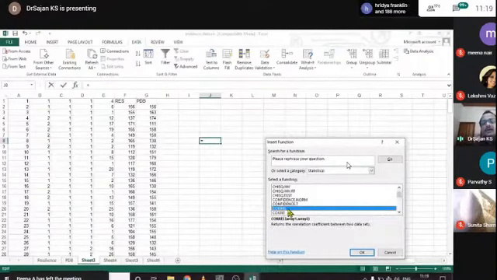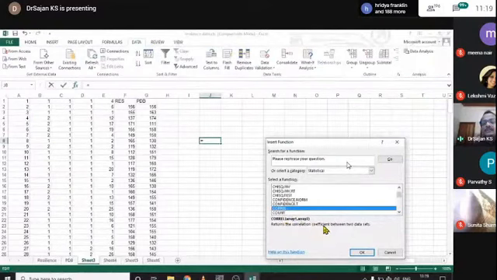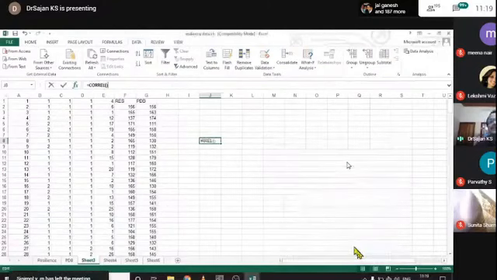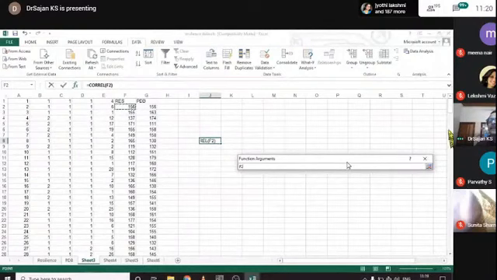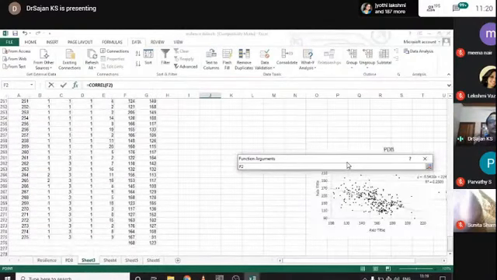Click on CORREL. It will help find the coefficient of correlation of two values, array 1 and array 2. Select array 1 from here to the end of the data.